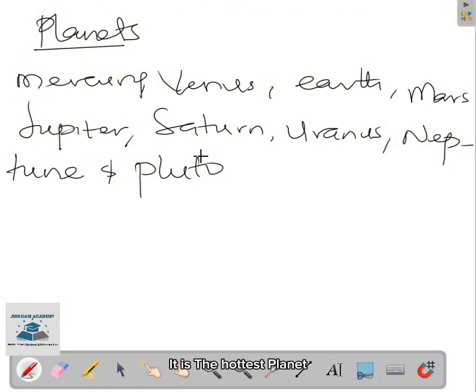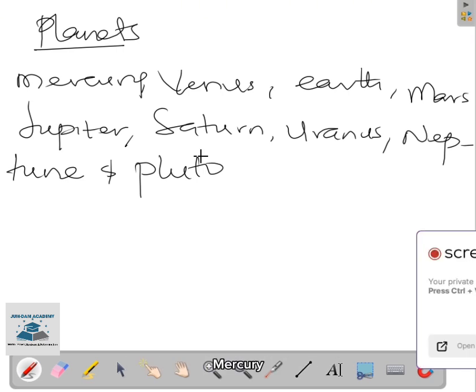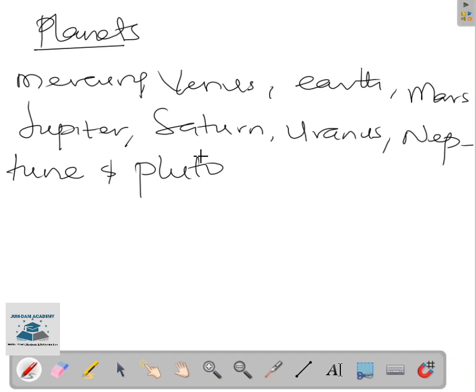It is the hottest planet. Even though it is twice the distance from the sun as Mercury, and Mercury is closest to the sun, so definitely Mercury is a hot planet. But Venus, that is after Mercury, is the hottest planet. That is, Venus is hotter than the Mercury.